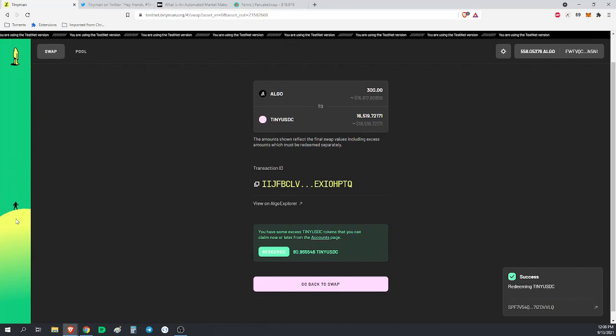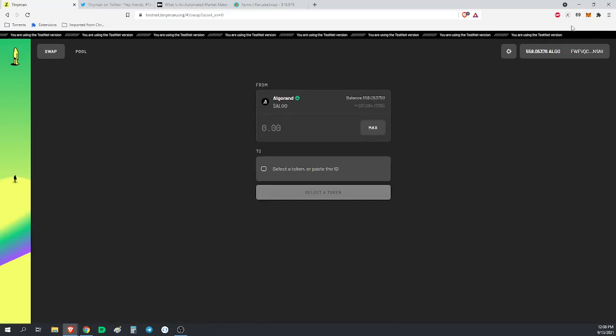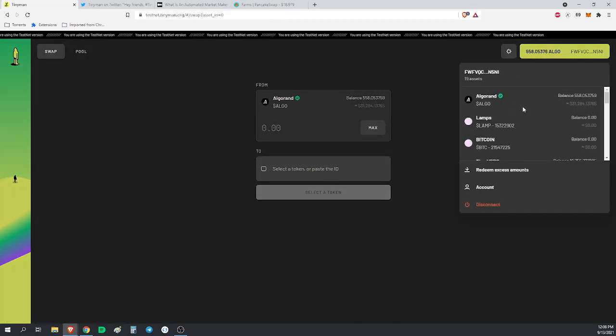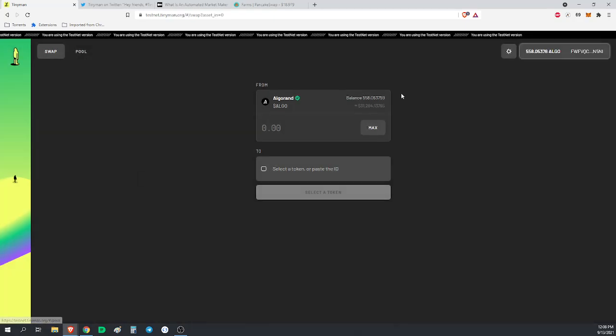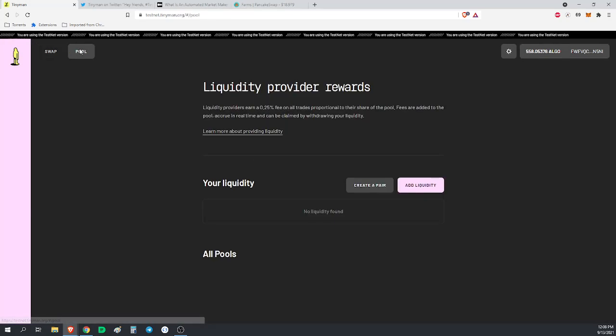One thing to note about Tinyman is the guys who made this. I had heard that they made the interface for the official Algorand wallet, which is awesome. Apparently, they also made the interface for the Robinhood app. So, yeah, that's why the interface on this is going to be so awesome. Alright, success. Go back to swap. See, I had 858 Algorand before, now I'm down to 558 because I converted them into $16,000. Alright, so now that I have that, I'm going to go into pool.